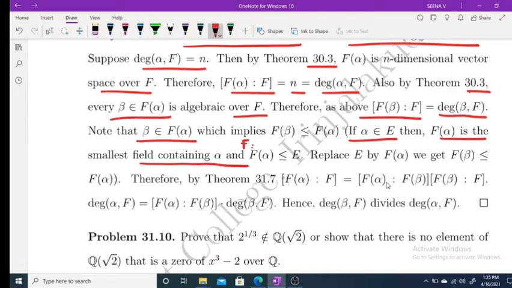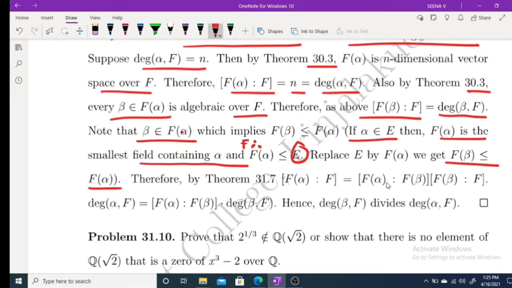Once again, here we have, if alpha belongs to E, then f of alpha is the smallest field containing alpha and f. Therefore f of alpha is a subfield of E. Now in this case, we replace E by f of alpha because beta belongs to f of alpha. So apply the same result, what we get? f of beta is contained in f of alpha.